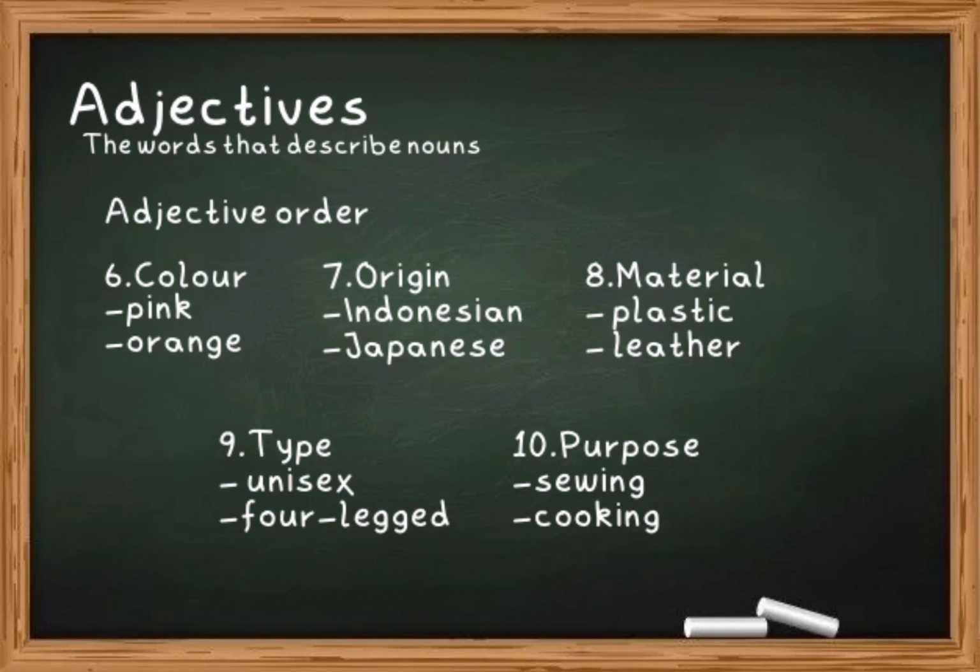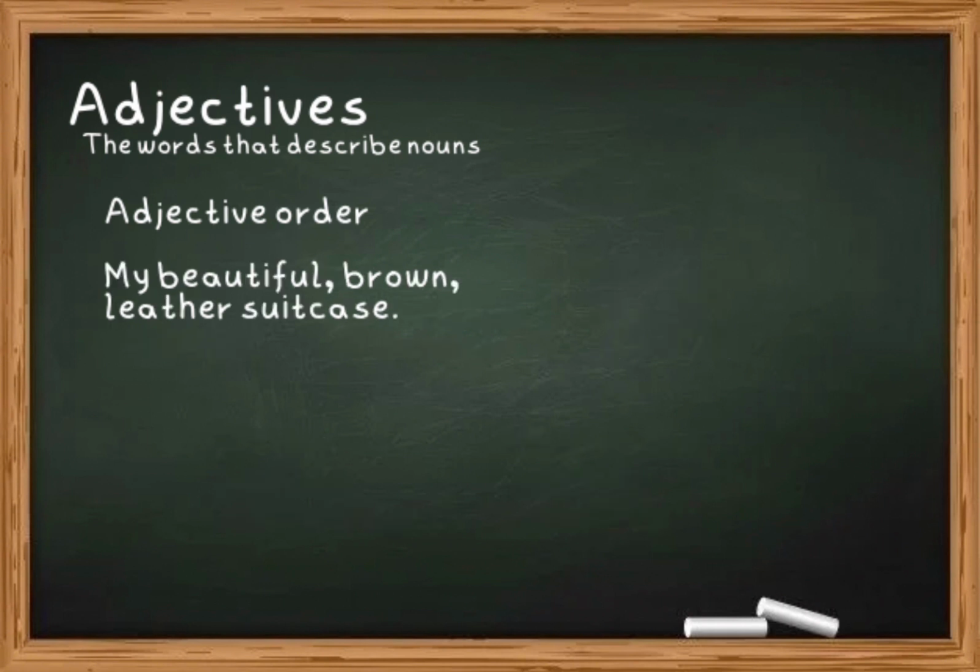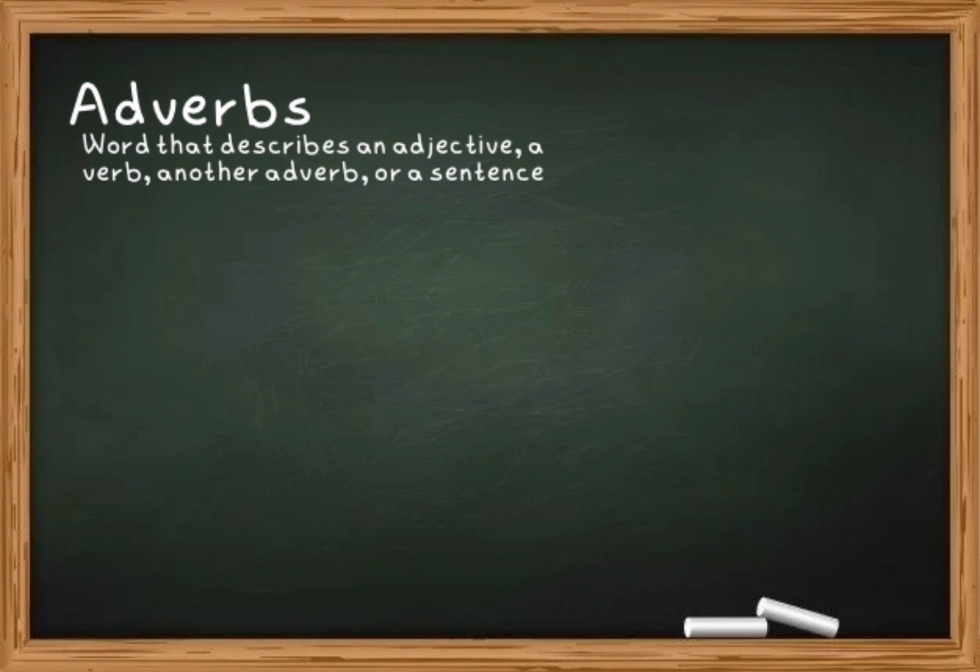Number 8, material: plastic, leather. Number 9, type: unisex, four-legged, for example. And number 10, purpose: saving, cooking. For example, I will talk about my beautiful brown leather suitcase. Right? Number 5, let's talk about adverbs.